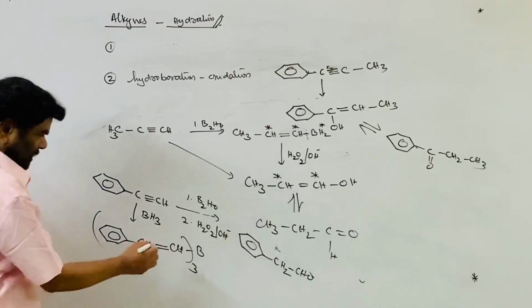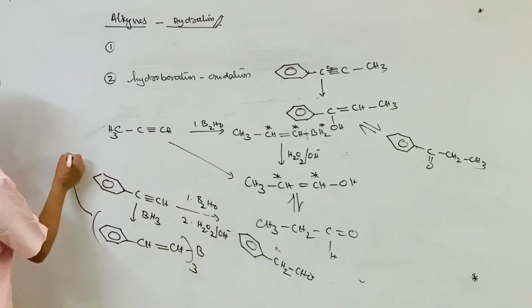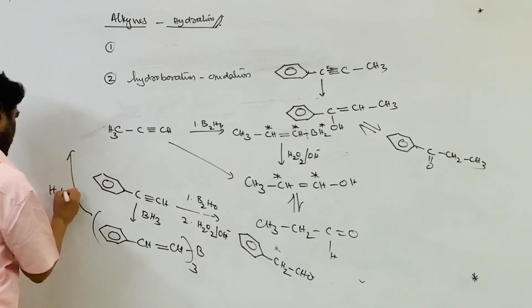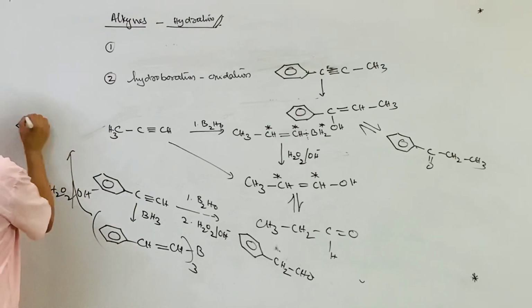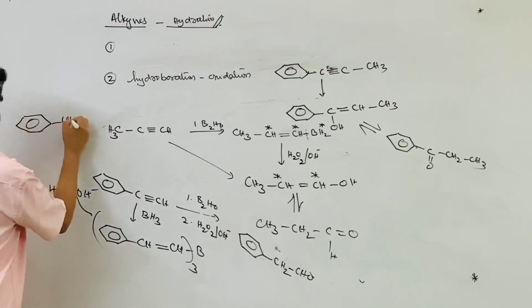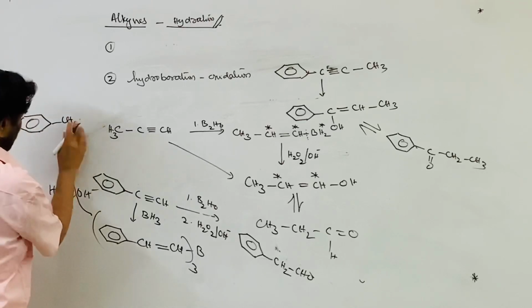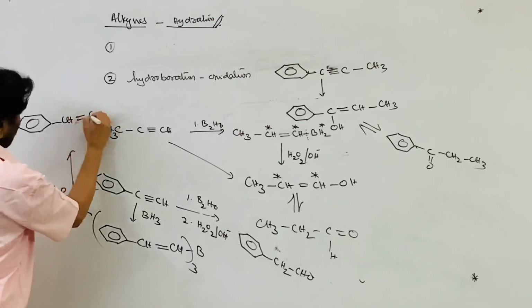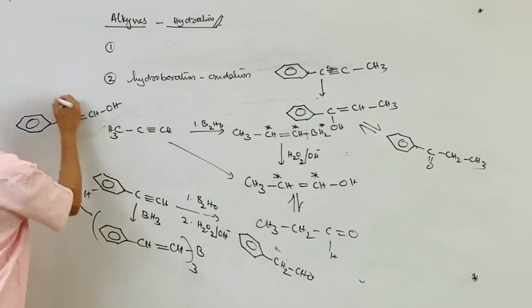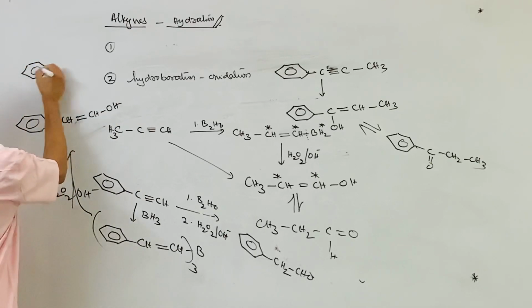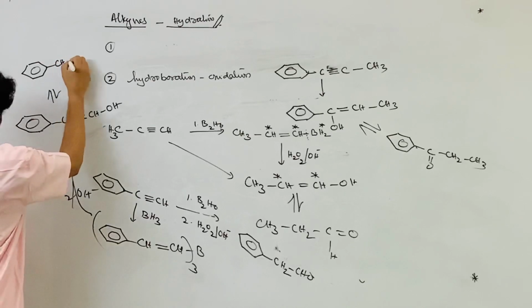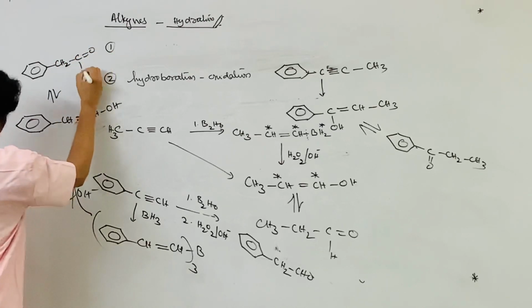Treatment with alkaline hydrogen peroxide converts this into CH2, CH double bond CH, OH. This tautomerizes to give the aldehyde. So from a terminal alkyne, there is a procedure to prepare the aldehyde.